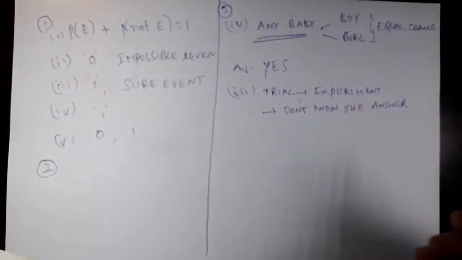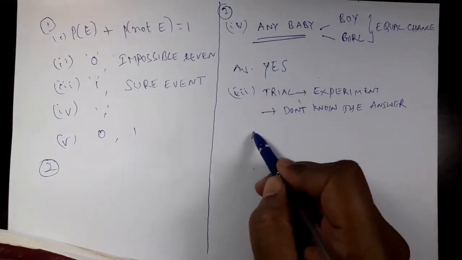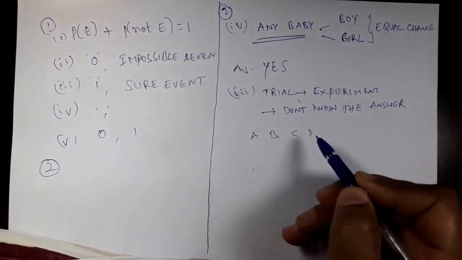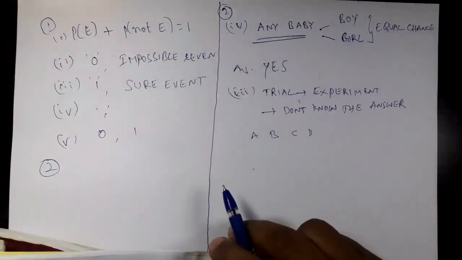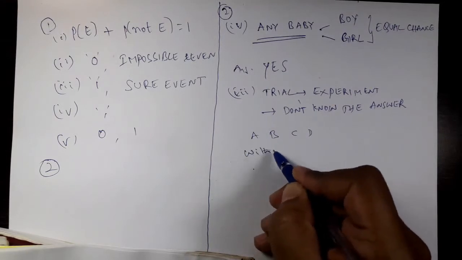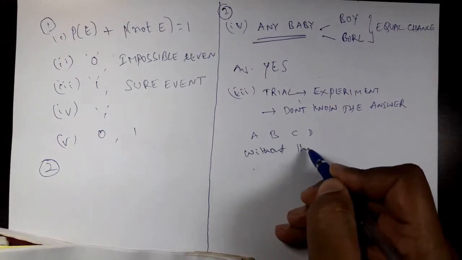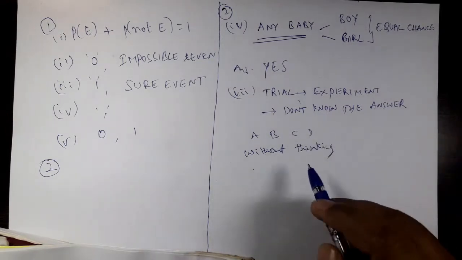We have to decide. Let us say a question is given, multiple choice options are there, A, B, C, D. Let us say you are supposed to answer the question. You don't know the answer for that question. Without thinking, at random, you have marked some option.